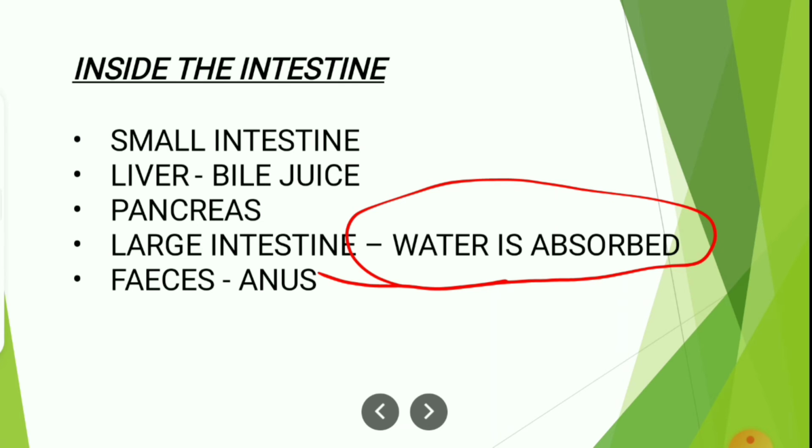In the same way for the vegetables also, all the vegetables cannot be taken in the raw form. We should cook them, then only we can take them. By cooking, you can add the taste, make it soft, and make it easy to swallow and digest. And remember children, cooking also helps kill the germs present in it. If any germs are there, those germs will be killed by the process of cooking the food.